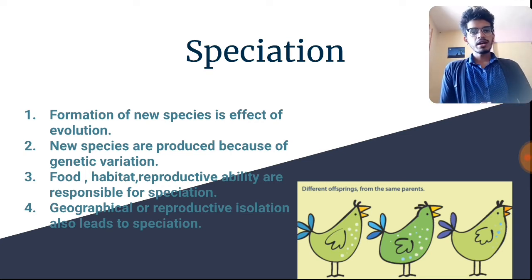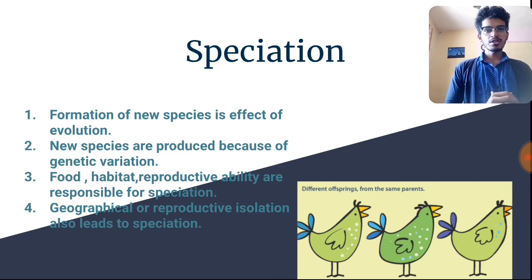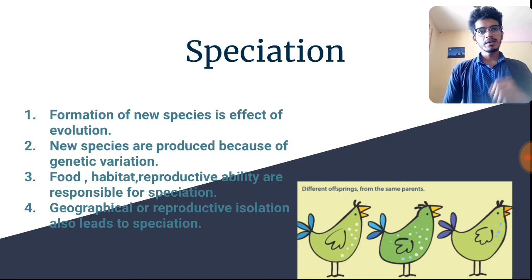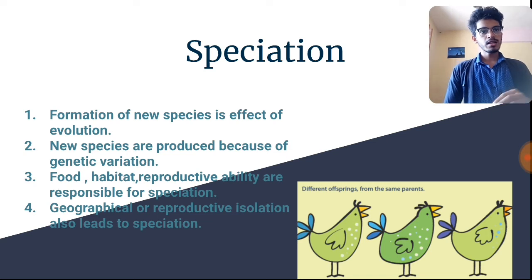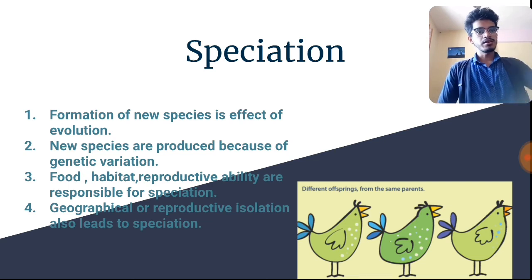Third, food, habitat, reproductive ability are responsible for speciation. For speciation, what are the factors responsible? Food है, habitat है, and reproductive ability. Geographical और reproductive isolation also leads to speciation. Geographical conditions कैसे हो सकते हैं? मतलब वो particular species कौन से geographical area में present है? Is the species present in the polar region? Is the species present near the equator? So it depends on such factors. Then you move ahead to human evolution.